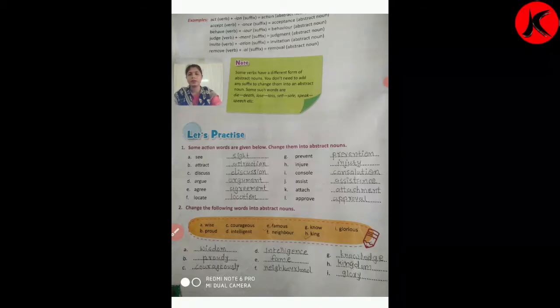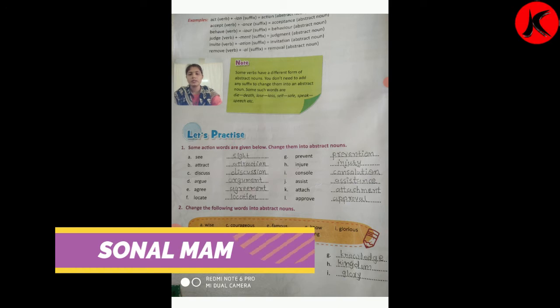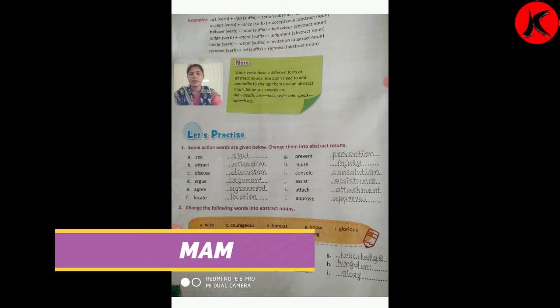Good morning everyone. In previous class we have discussed what is noun, different types of nouns and formation of abstract noun from adjectives and nouns. Today we will discuss how to make abstract noun from verbs. So please everybody concentrate here. Making abstract noun from verb.